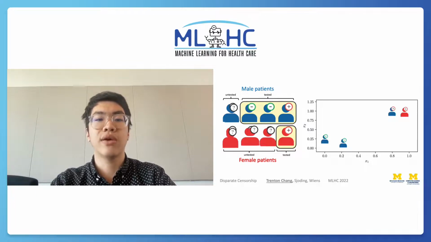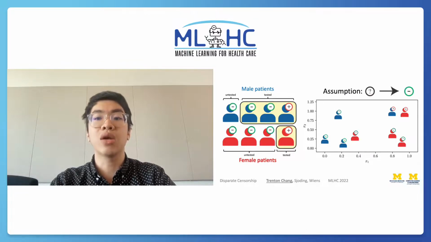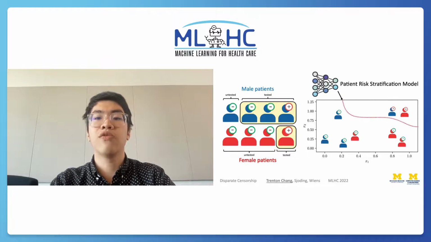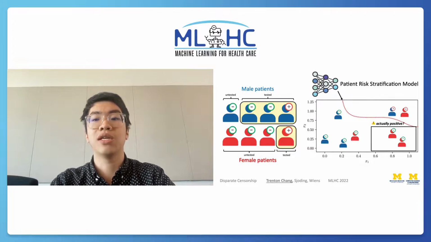Now, let's plot the covariates for untested patients. You'll notice that the untested patients don't have labels, so how do we train a model with them? In order to help these models generalize to a broader range of patients, machine learning researchers have previously marked such patients as negative. If we train a model on this data, we might get a decision boundary that looks like the red dotted line. But remember, we assumed that untested patients were negative, that their covariates didn't indicate a heart attack. What if this assumption is wrong? What if these female patients were actually having a heart attack?